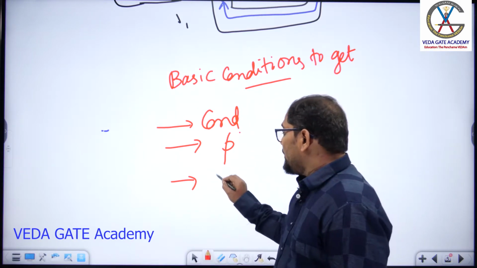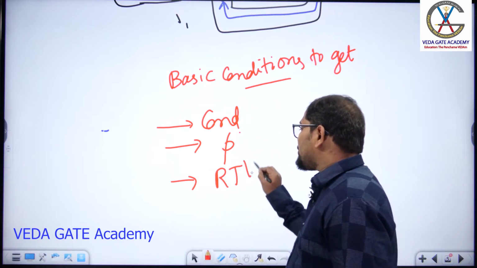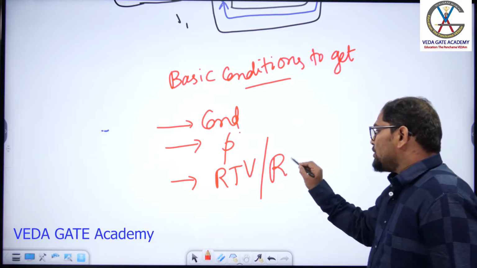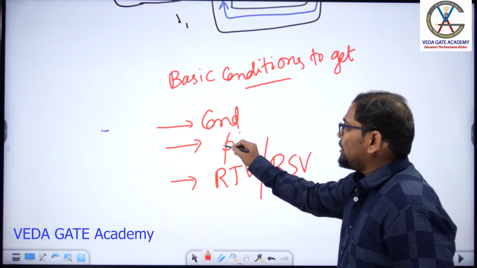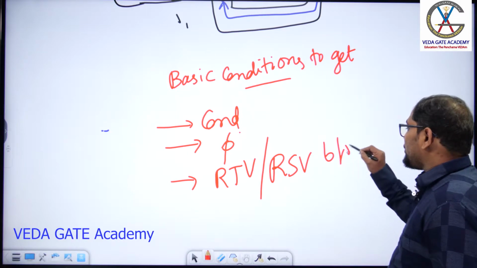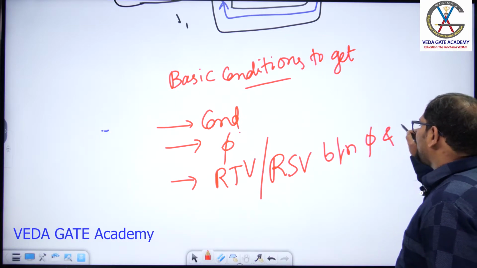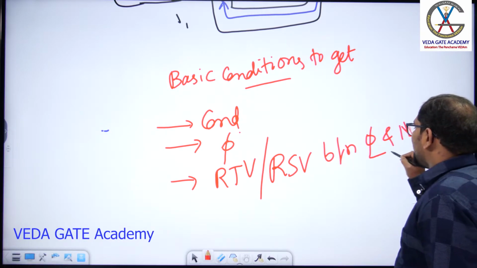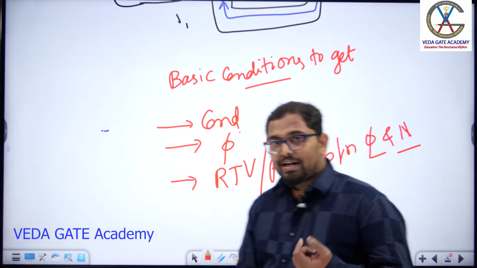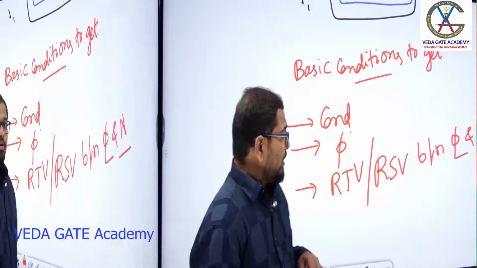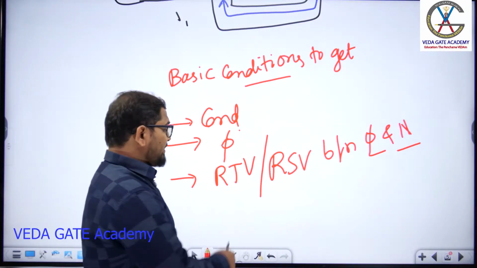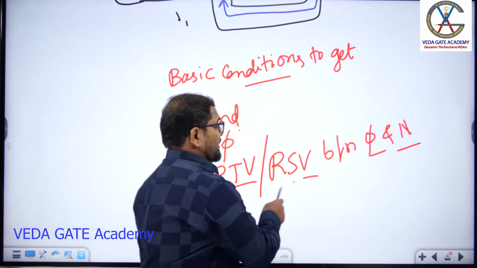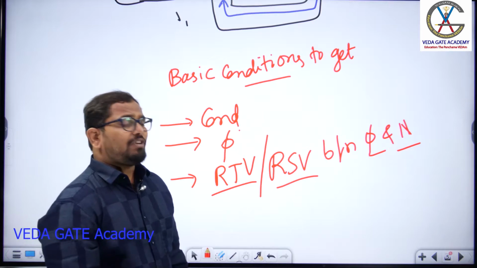So there should be some relative time variation or relative space variation between these two. If you have a relative time variation or relative space variation between your flux and number of conductors, then we'll get the induced EMF. Till now we discussed the relative time variation. Let us discuss the relative space variation.